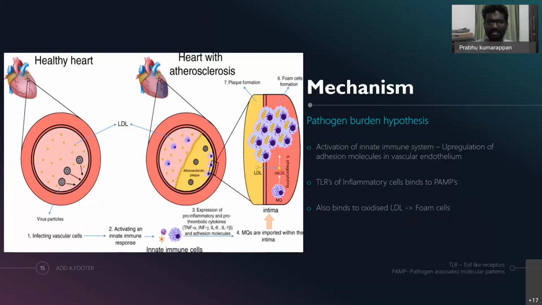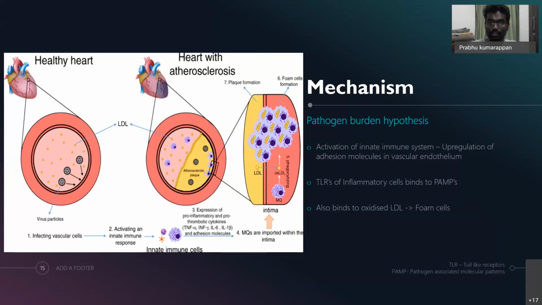And the mechanism is that all these studies don't show a direct association of a single bacterium or a single virus with the raised risk of atherosclerosis. Rather, it is the pathogen burden that has been associated with atherosclerosis. So the mechanism proposed is the pathogen burden hypothesis, where any infection, whether viral or bacterial, as we have discussed previously, activates the innate immune system, which causes upregulation of the adhesion molecules in the vascular endothelium, VCAM and so on.